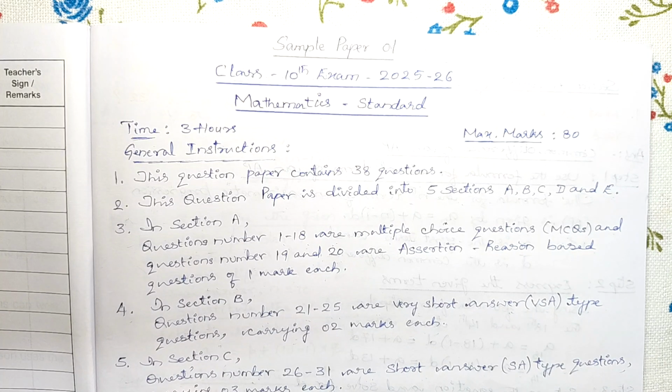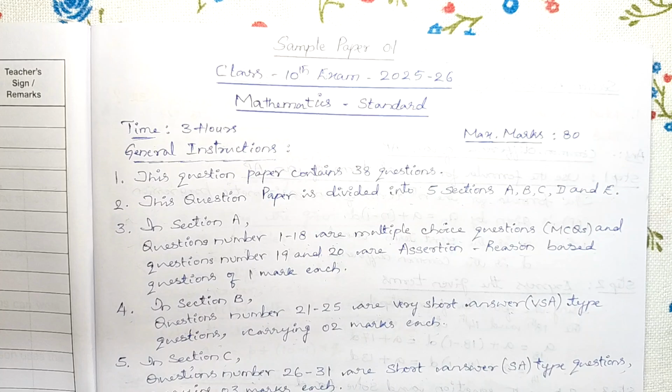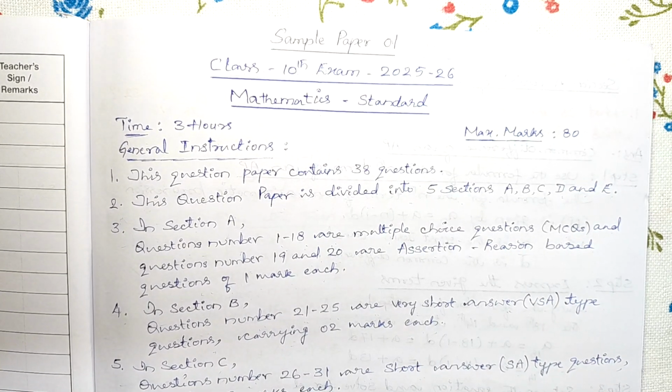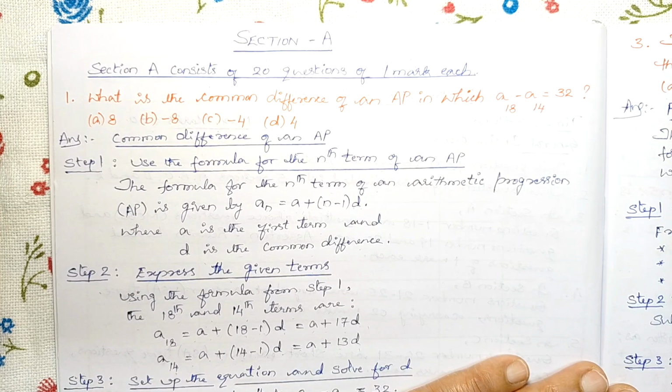Sample Paper 1, Class 10th Exam 2025-26, Mathematics Standard. Section A. Section A consists of 20 questions of 1 mark each.